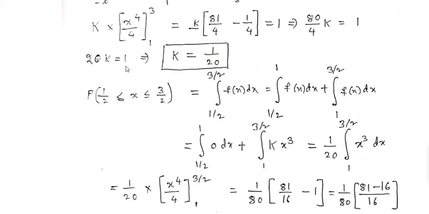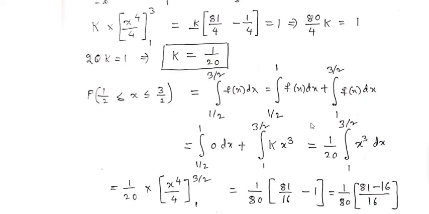Now let us find the probability between 1 by 2 and 3 by 2. Within this interval we have to find the integral probability. Therefore the integral within limits 1 by 2 to 3 by 2 of f of x dx. Separate this integral as per the given definition: from 1 by 2 to 1, and the second integration limits are 1 to 3 by 2.